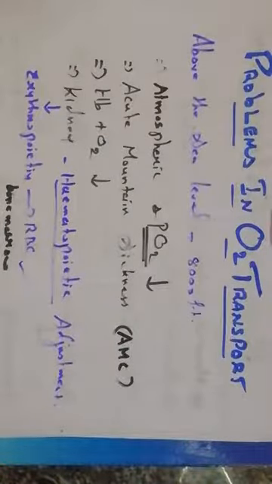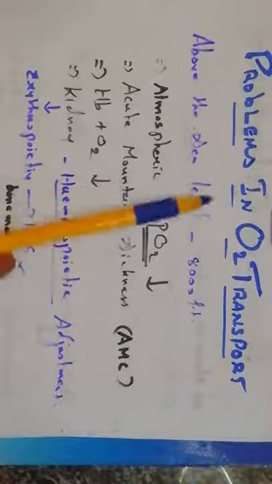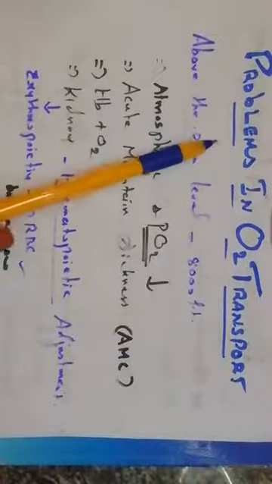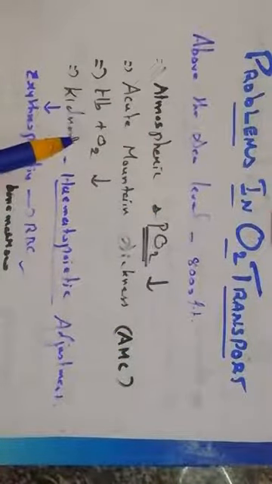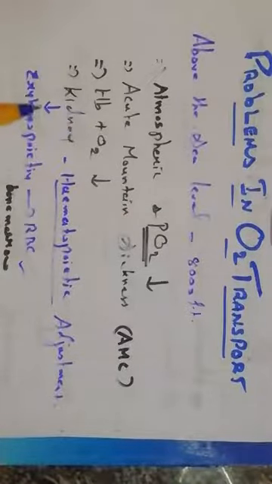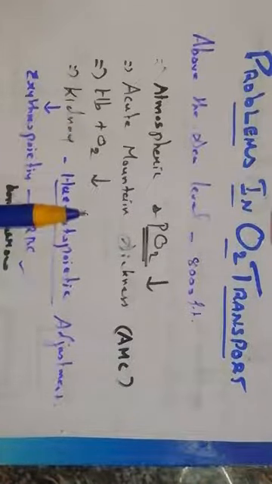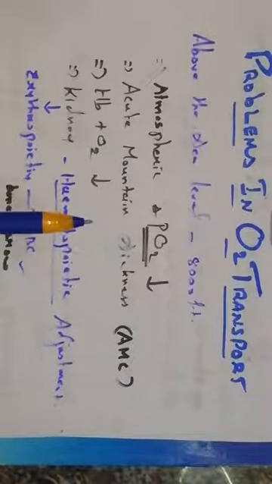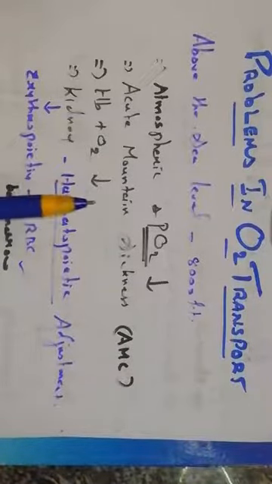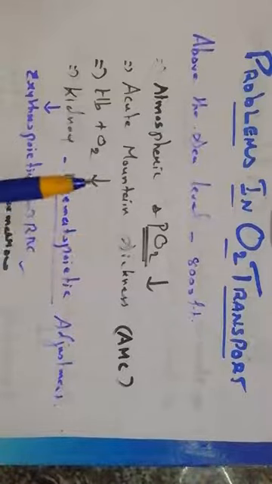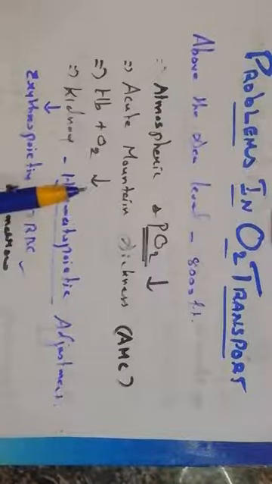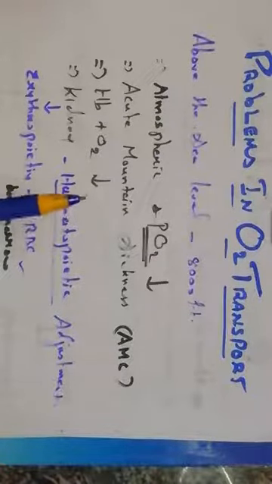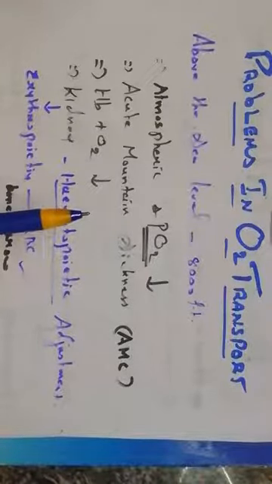Fine. So let us talk about the next topic, problems in oxygen transport. In the previous class we discussed the transportation of gases, oxygen transportation as well as carbon dioxide transportation. Both are transported by the blood circulation only. So how will the oxygen be transported? Oxygen will bind with the hemoglobin, especially in the heme. Every hemoglobin molecule can transport 4 oxygen molecules, as we discussed in the previous class. Am I right?